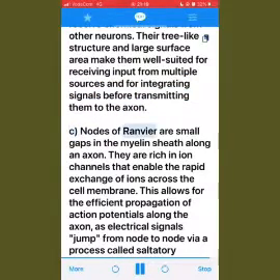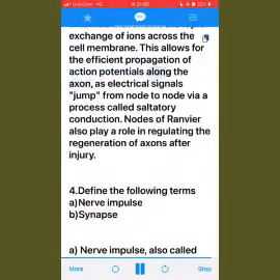C. Nodes of Ranvier are small gaps in the myelin sheath along an axon. They are rich in ion channels that enable the rapid exchange of ions across the cell membrane. This allows for the efficient propagation of action potentials along the axon, as electrical signals jump from node to node via a process called saltatory conduction. Nodes of Ranvier also play a role in regulating the regeneration of axons after injury.